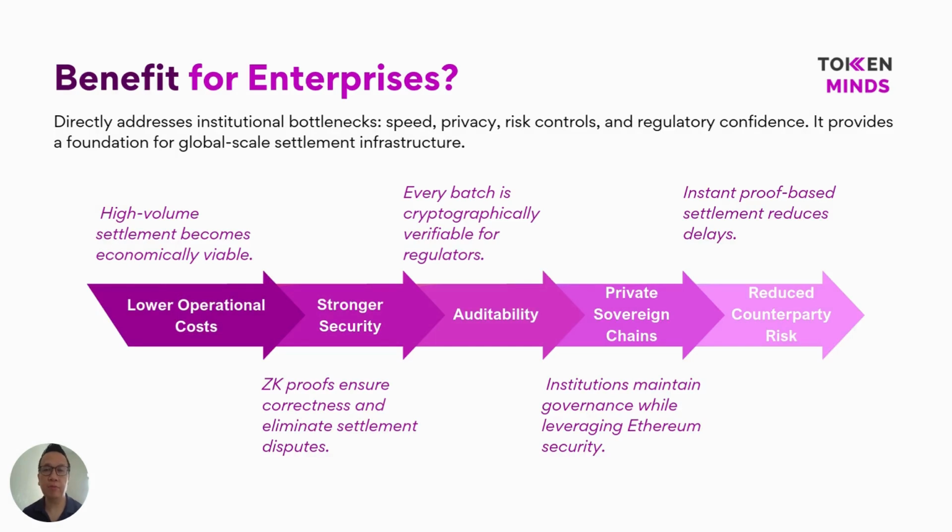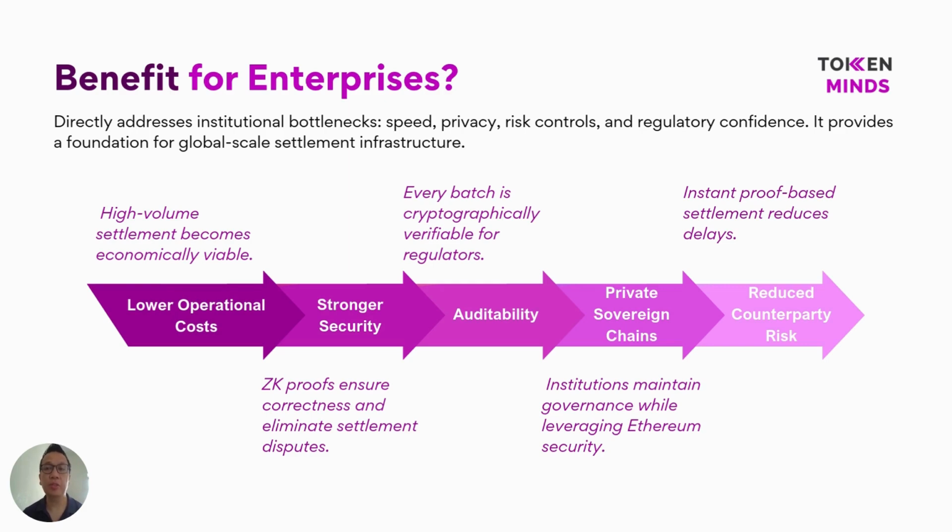So, what are the benefits for enterprises? First, costs are significantly reduced because transactions are batched and settled using zero-knowledge proofs instead of individual on-chain executions. Second, security is strengthened because Ethereum verifies correctness through cryptographic proofs rather than trusting intermediaries.